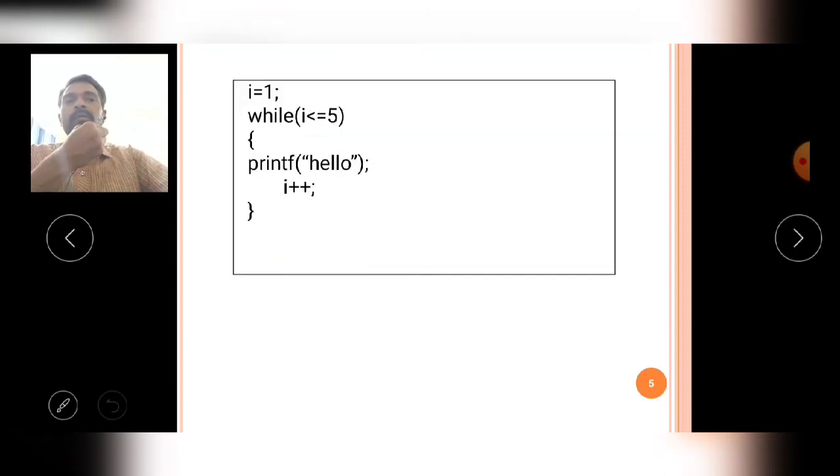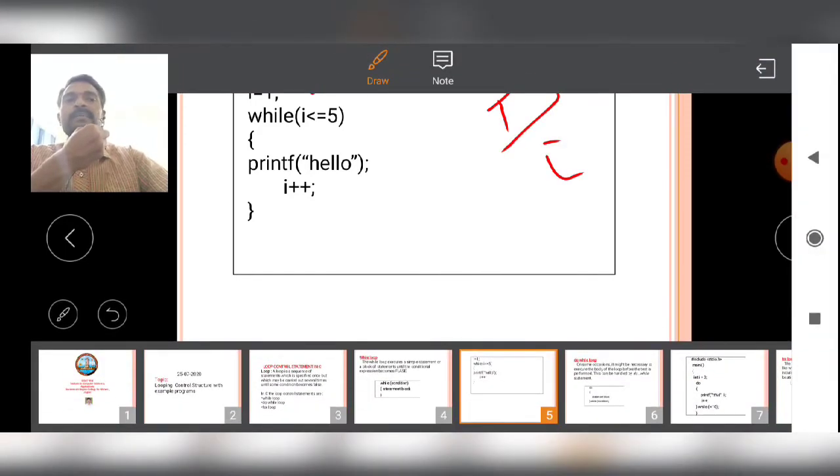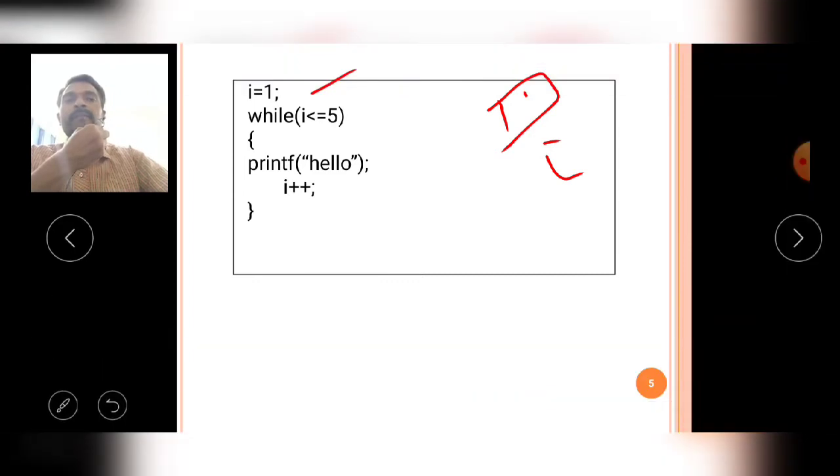Now observe the example carefully. Here i is assigned 1, meaning the variable i contains the value 1. Now the condition is i less than or equal to 5, meaning 1 is less than or equal to 5. The given condition is true, so it comes to the while block and executes the group of statements, that is printf hello.